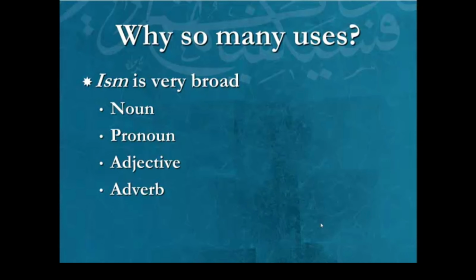Now, a pronoun is very similar to a noun. It's just a smaller version of it. So instead of Zayd came, it says he came, or I hid him. So there's not much discussion there about nouns and pronouns. The adjective's usage is radically different, because the adjective would become predicate. For example, Zayd is tall. Or you can use it as part of a phrase to modify a noun, or you can use it as a description, sentence level, phrase level. Adverbs are brought in verbal sentences to modify the verb, and this would be the answer to the question when, where, how, and why. So keep in mind that it's the ism doing all of this. That's the whole point of the presentation, that it's the ism conveying all of these meanings. So obviously the number is going to be large based on the broadness of the ism itself.